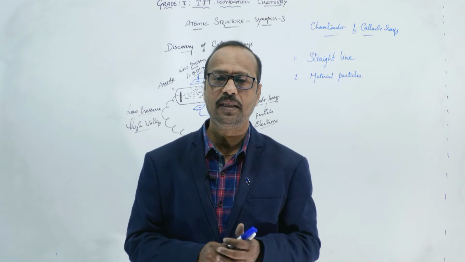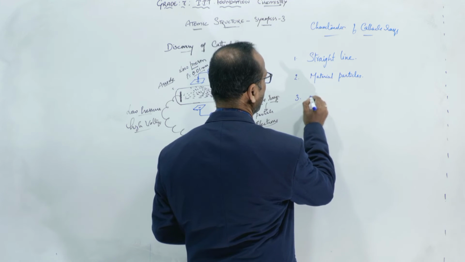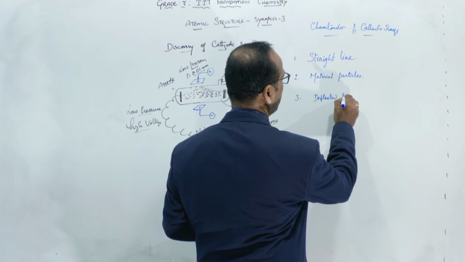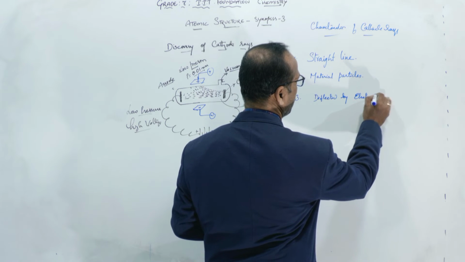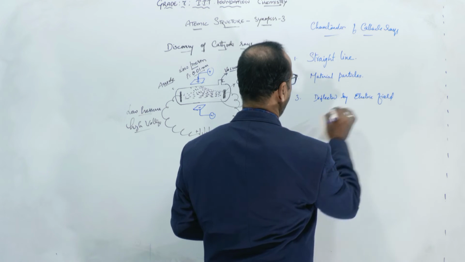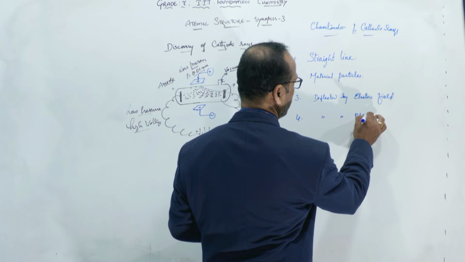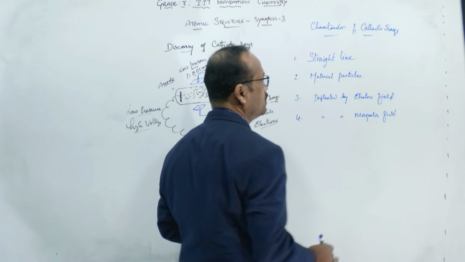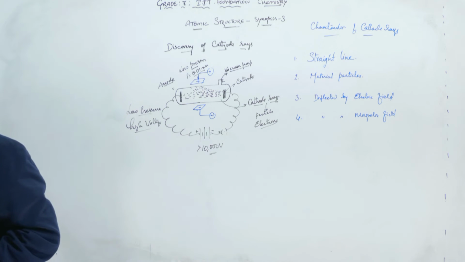These cathode rays will be deflected by the electric field, and they can also be deflected by the magnetic field. Clear? So they are deflected by the electric field, and they are also deflected by the magnetic field.